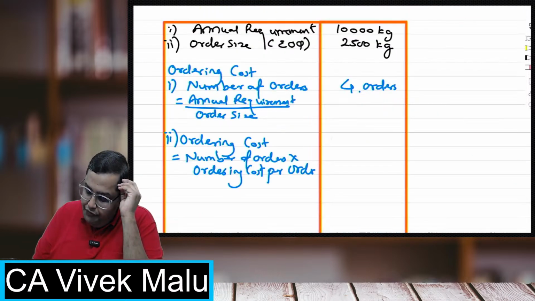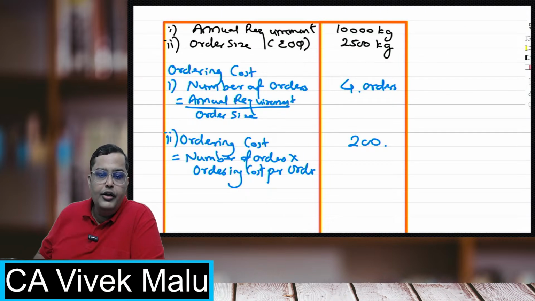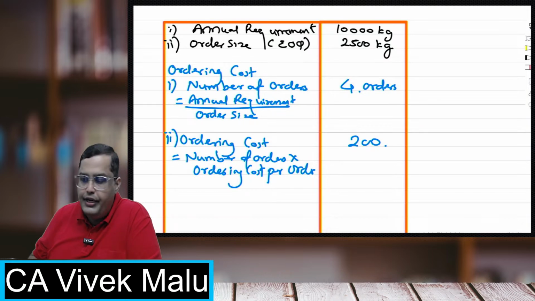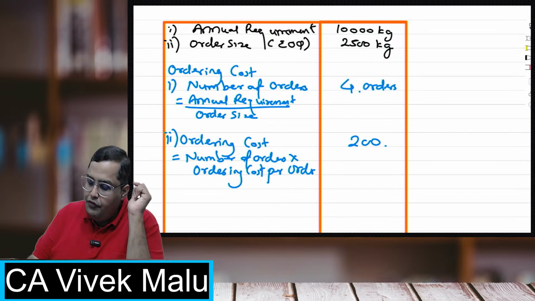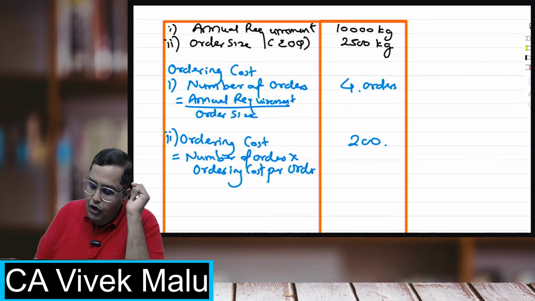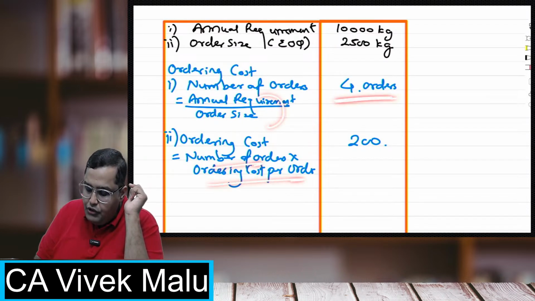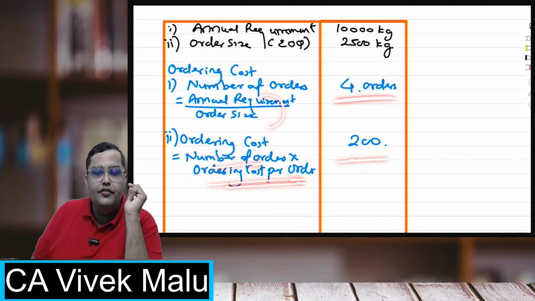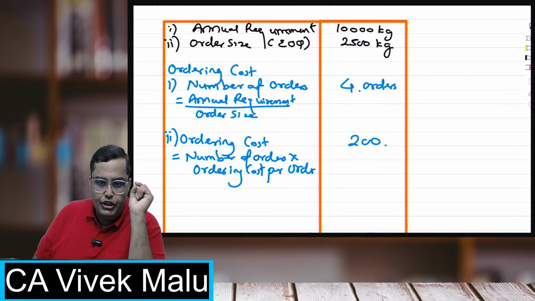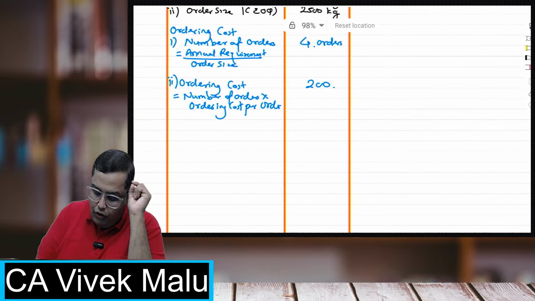So 4 into 50, my ordering cost will be 200 rupees. Always remember the sequence. Annual requirement upon order size will give us the number of orders. Number of orders into ordering cost per order will always give you the total ordering cost. This is how we got the ordering cost.